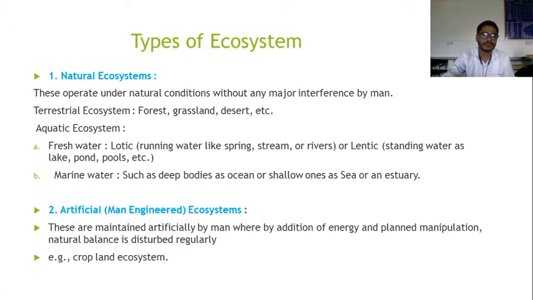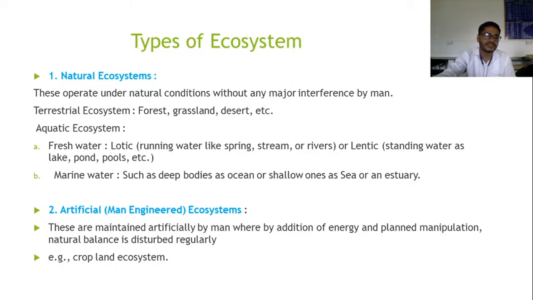Then the next point: the types of ecosystem. Mainly there are two types of ecosystem. One is the natural ecosystem and the second is the artificial ecosystem. Natural ecosystems operate under natural conditions without any major interference by man, and this is known as the natural ecosystem. The first example of a natural ecosystem is the terrestrial ecosystem, like forest, grassland, desert, etc. The second is the aquatic ecosystem.